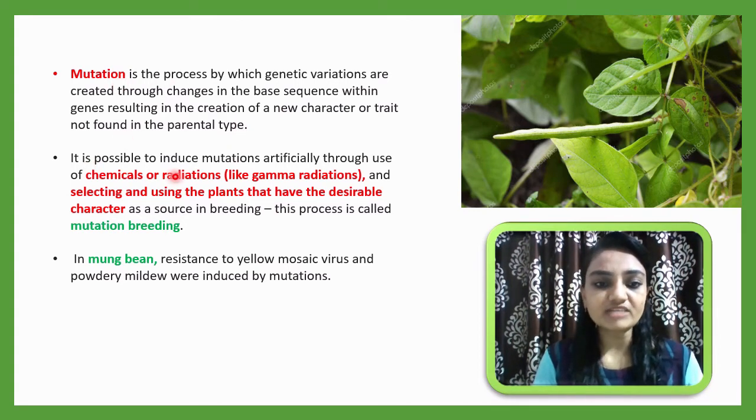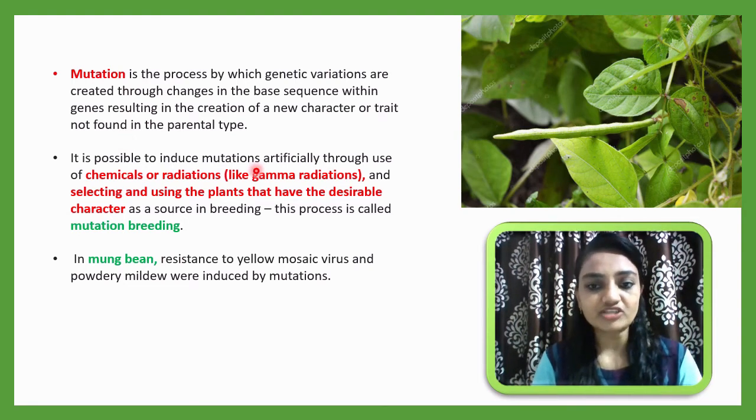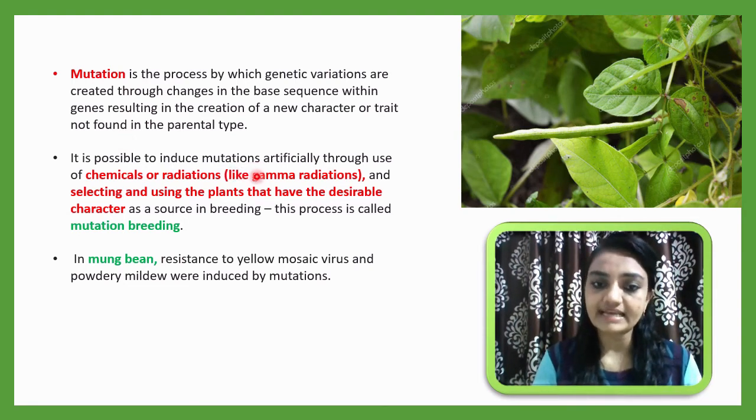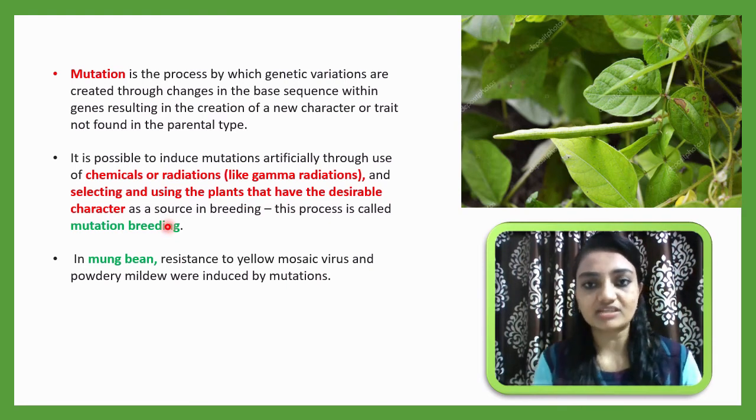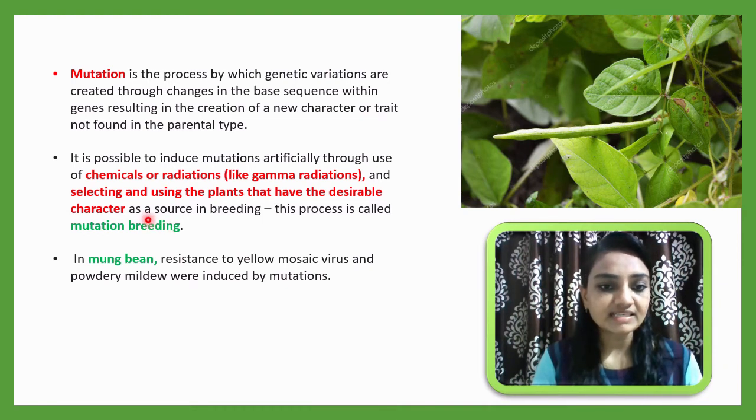It is possible to induce mutations artificially through chemicals and radiations like gamma radiation, and then select and use the plants that have the desirable character. After the mutation, we do the selection of the desirable character as a source for breeding. By this way we are using the mutational technique in breeding, and that's why this whole process is considered mutational breeding. Such an example is mung bean, resistant to yellow mosaic virus.